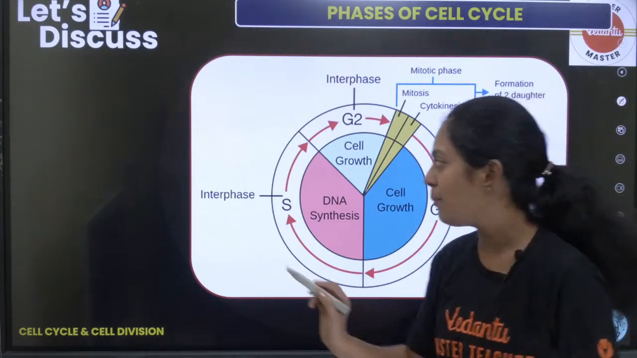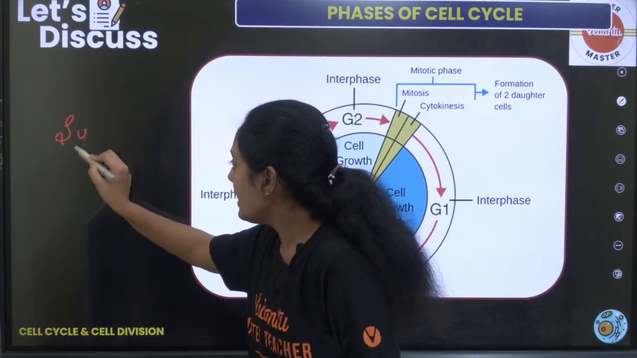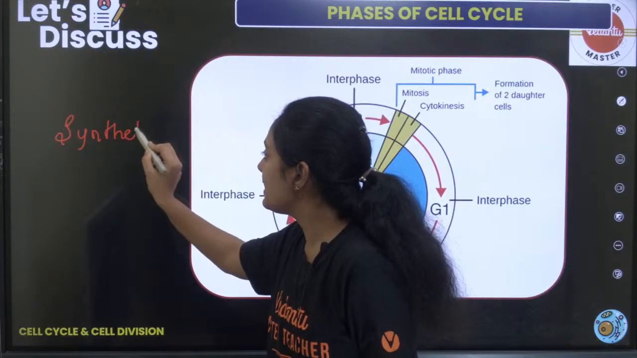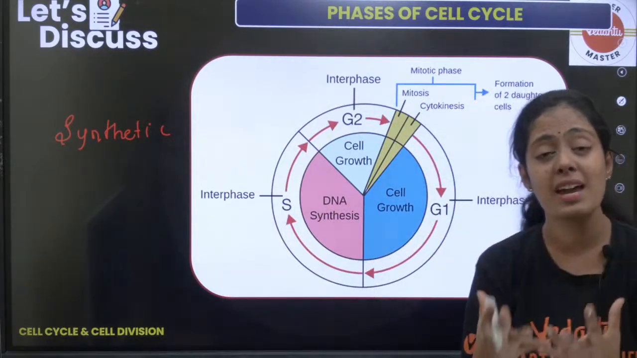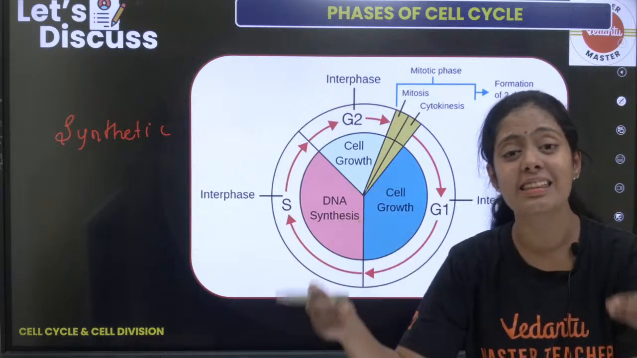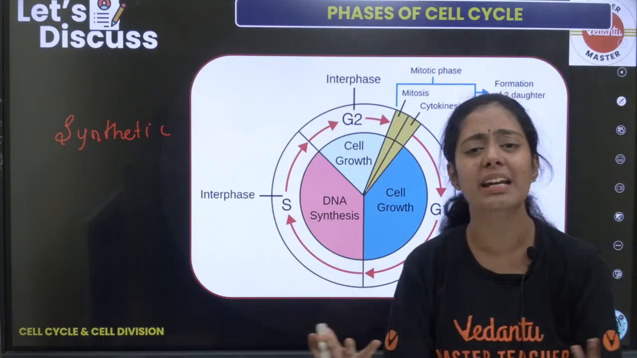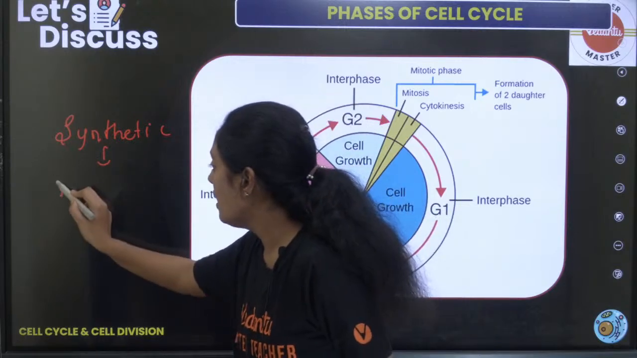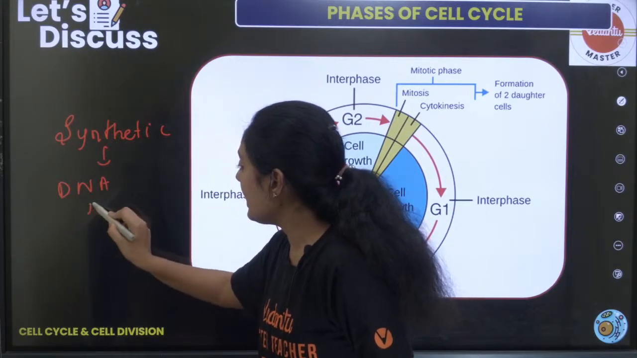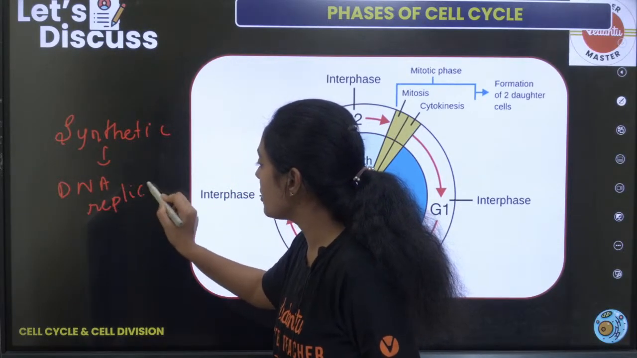What is S phase, ma'am? What do you mean by S? S here stands for synthetic phase. Okay, what is synthetic phase? It's a phase where DNA synthesis happens. Why should DNA synthesis happen, ma'am? This DNA synthesis, we call it DNA replication, students.